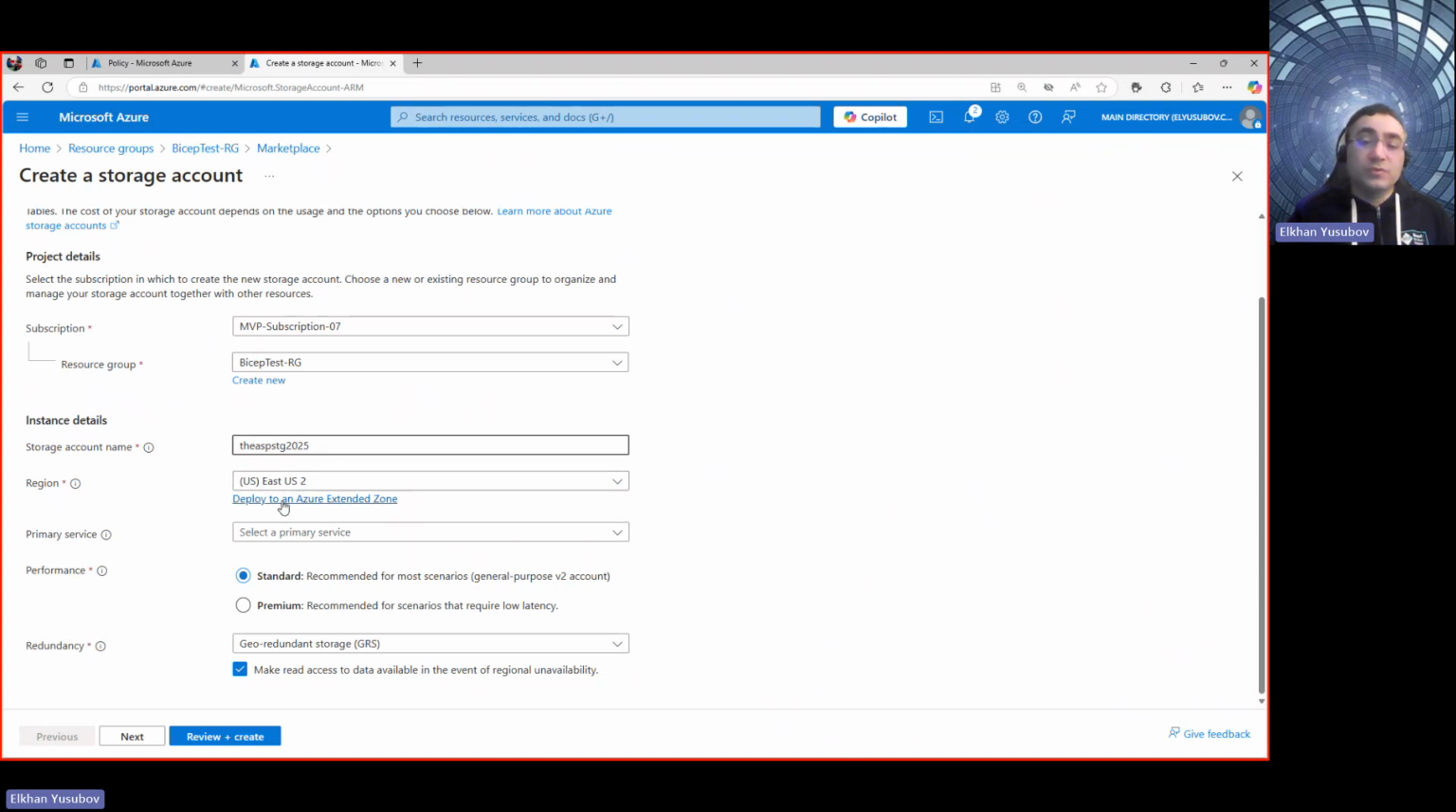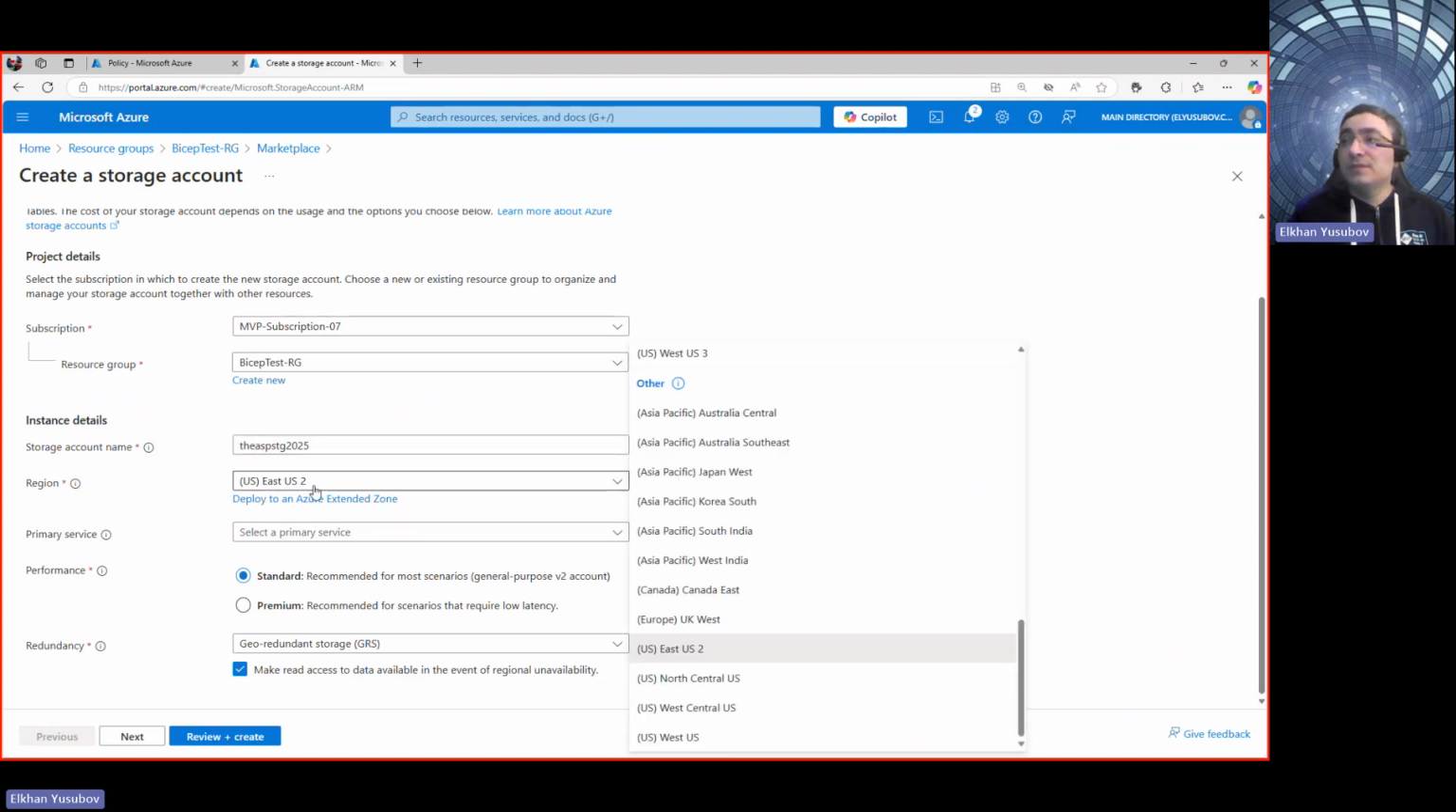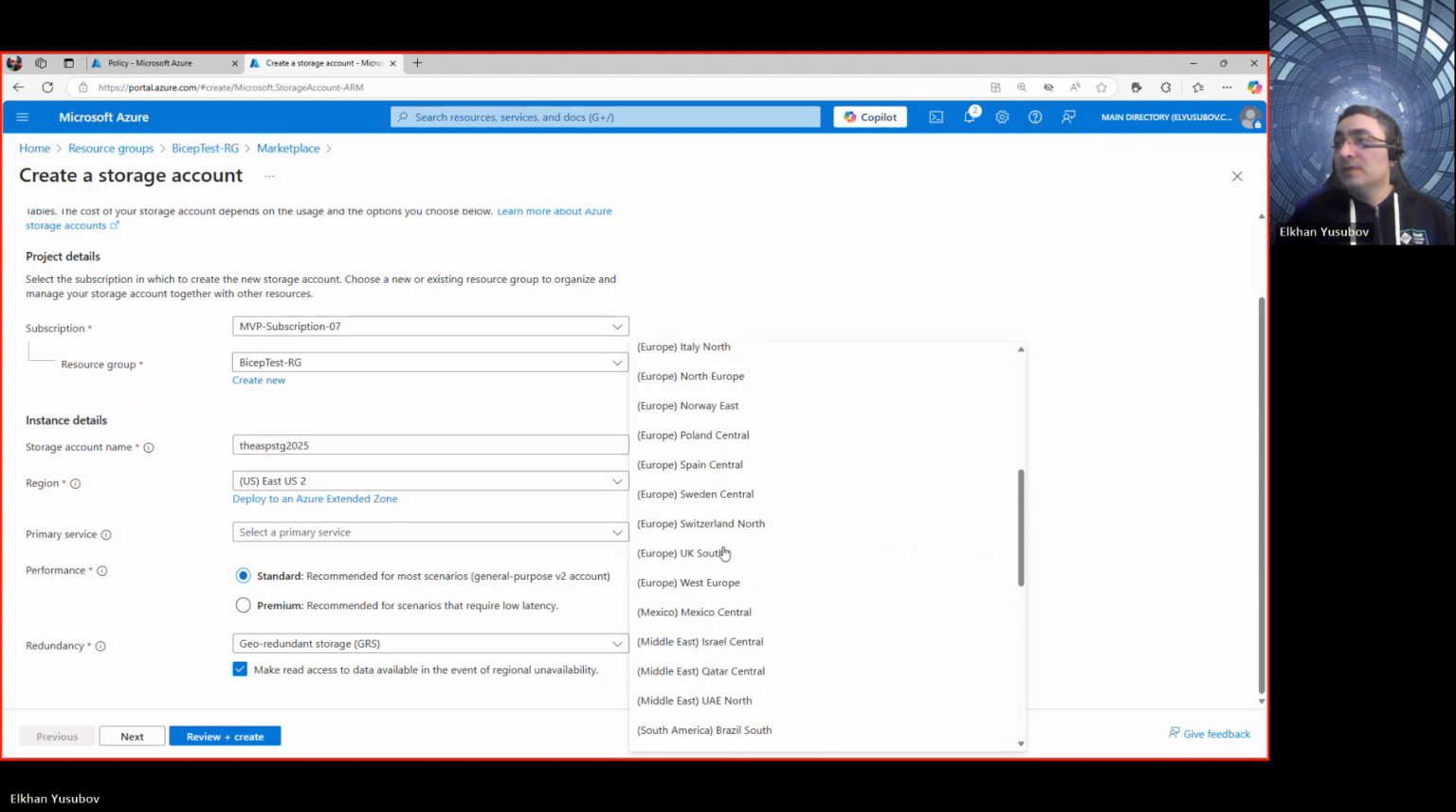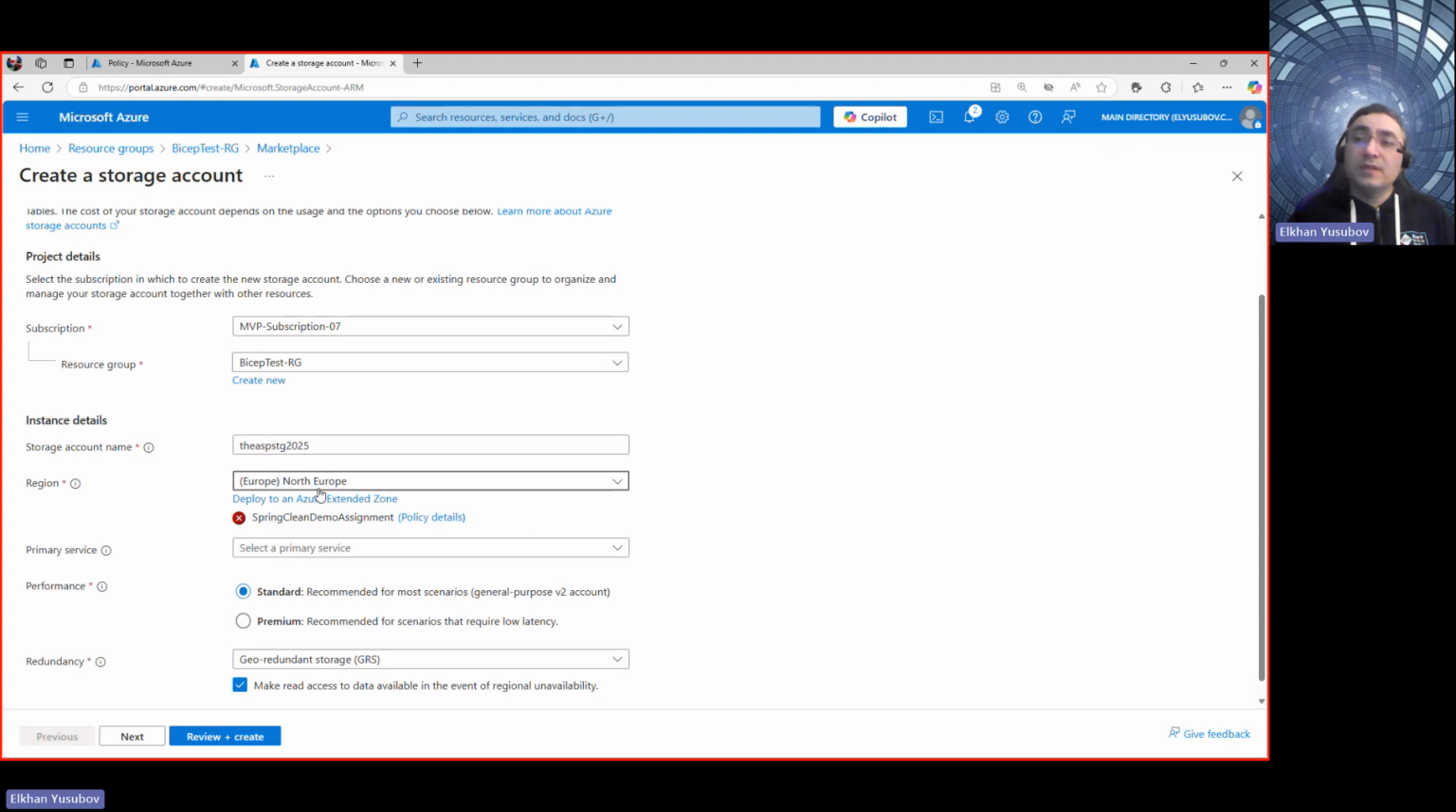So everything looks good here because I have one of these allowed locations, which is one of the US locations. Let's say for this deployment I need to deploy into Europe, North Europe, right? That's the one that I mentioned. Once I select a location which is not part of these parameters, I'm getting this error. It says that this policy denies this.